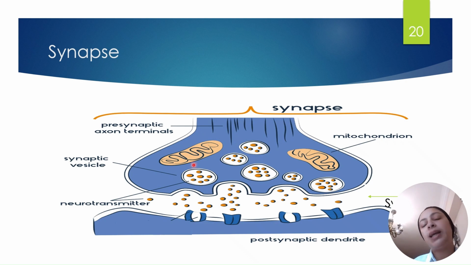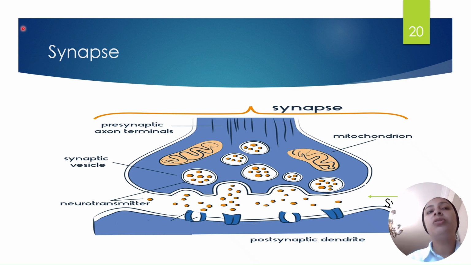So how does the electrical impulse move from one neuron to another? Just when these vesicles fuse with the presynaptic membrane, and the neurotransmitter moves through the synaptic cleft until it reaches the postsynaptic membrane and joins with the receptors found there.